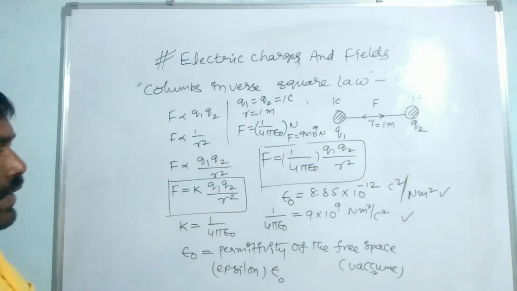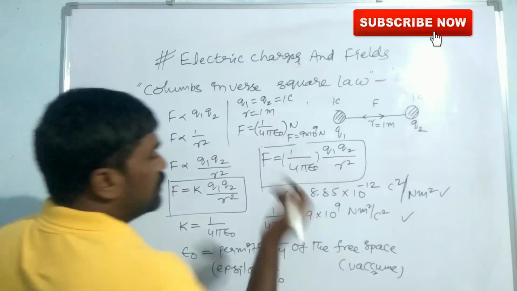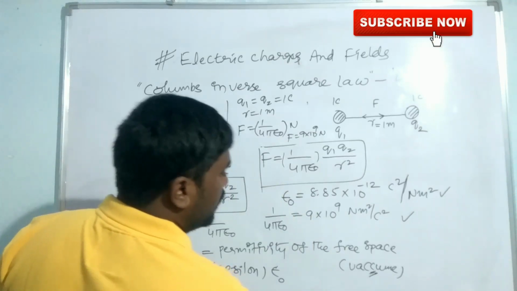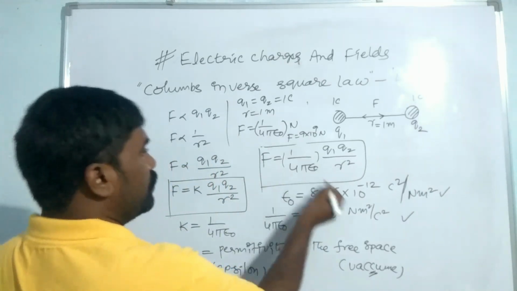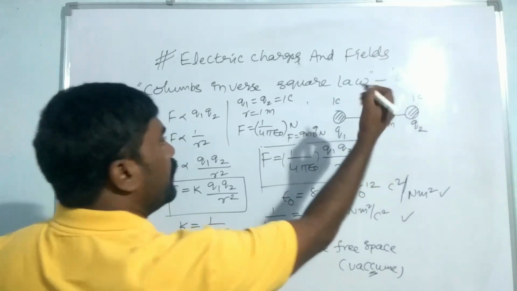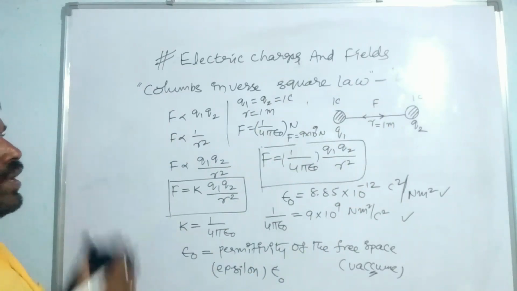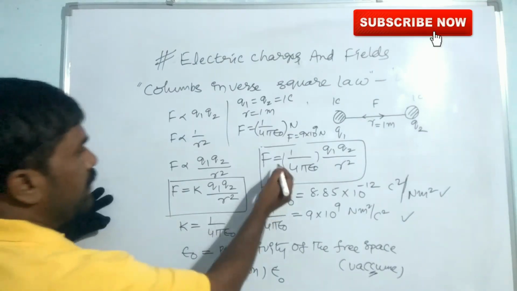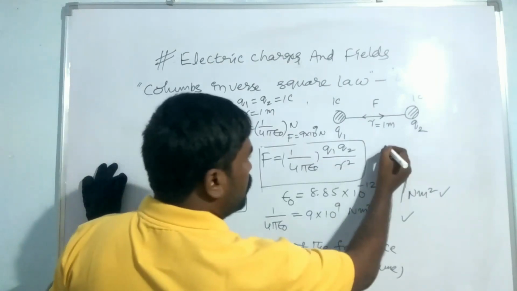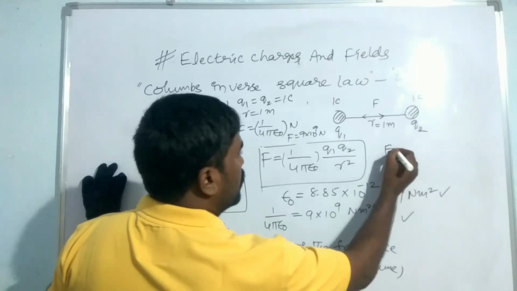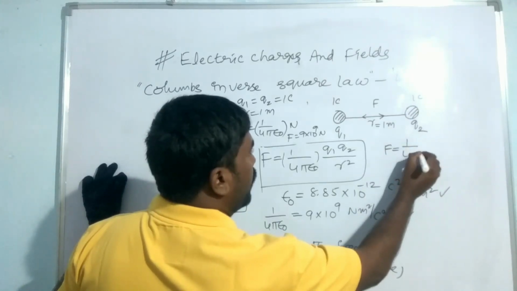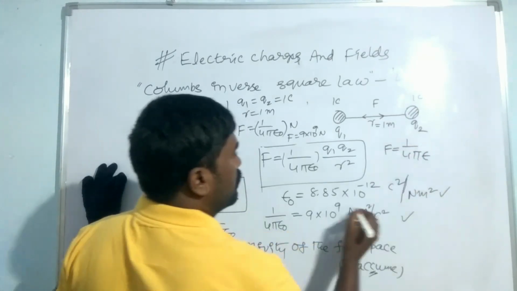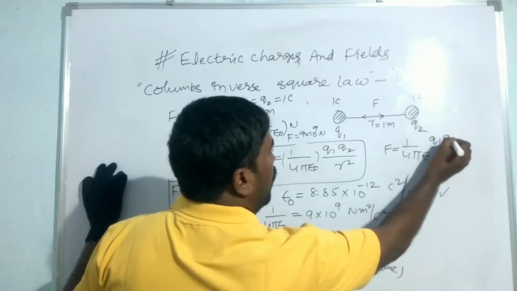If two bodies are separated in a medium, rather than the vacuum, whether an air medium or whatever the medium is, then you can write the force of attraction as 1 by 4 pi epsilon Q1 Q2 by R square.